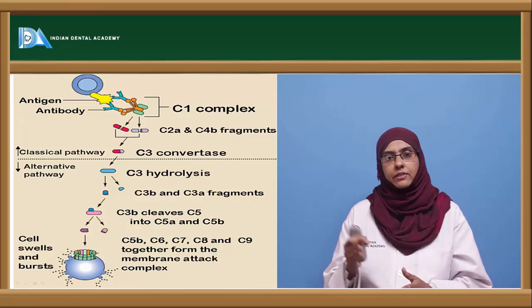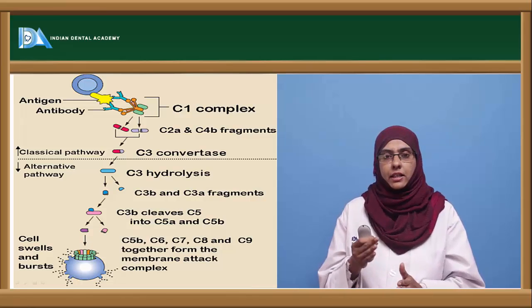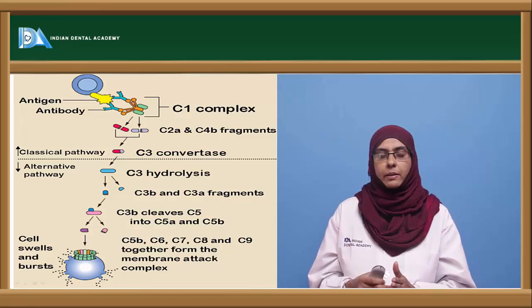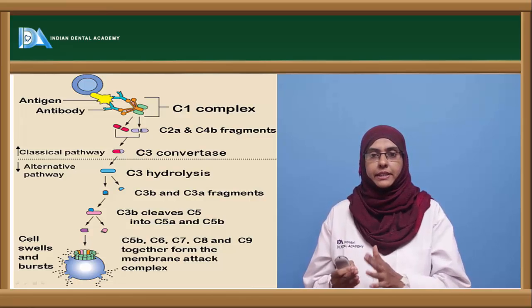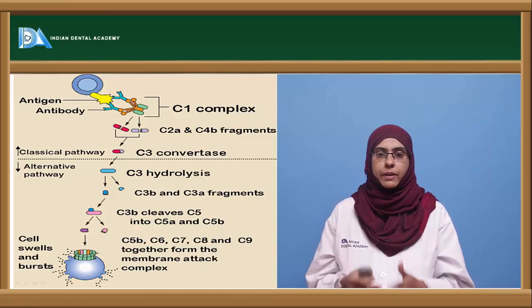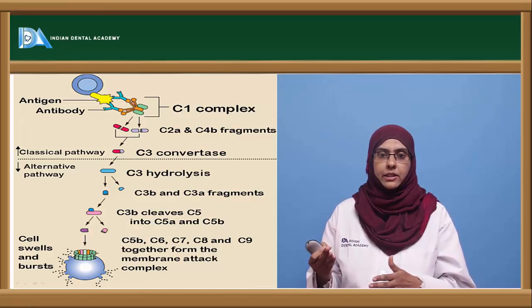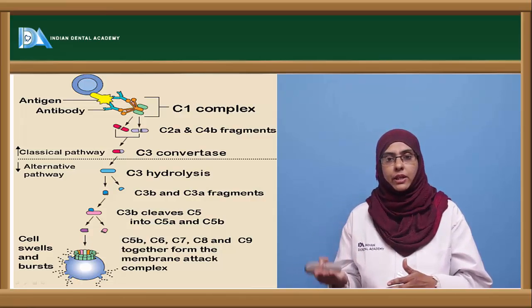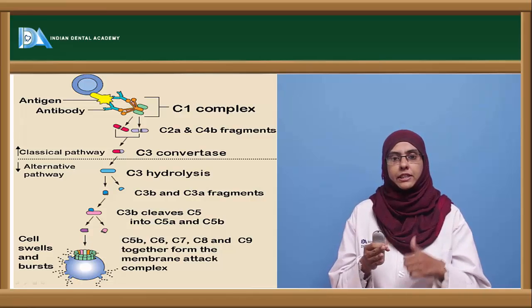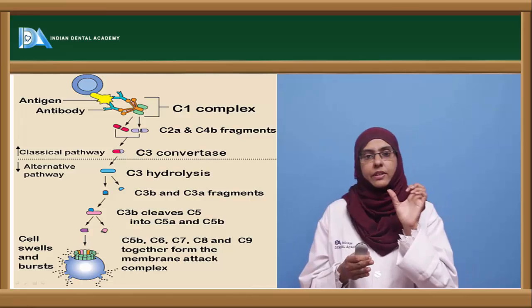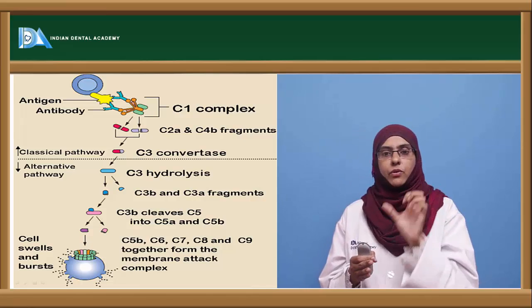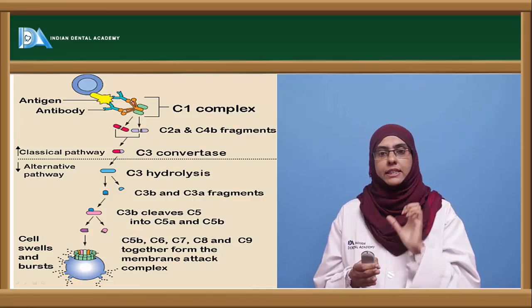Once C4b binds, C1s also has the ability to cleave the C2 component. C2 gets cleaved into C2a and C2b. Here, as I told you, there is an exception where C2a participates in the classical pathway, whereas C2b is usually eliminated. So now on the bacterial surface we have the complex C1, 4b2a, which is called C3 convertase.